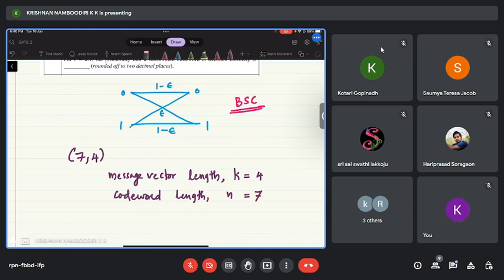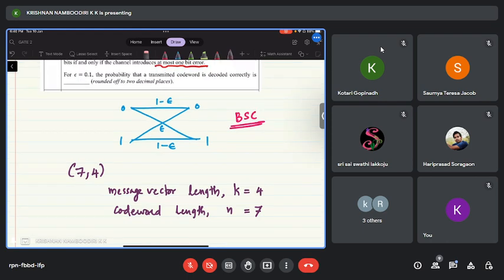Okay. First of all, why are we doing this coding? Coding is done for reducing the probability of error. Okay. So I have to transmit 4 bits. But initially I will convert these 4 bits to 7 bits using the Hamming code.